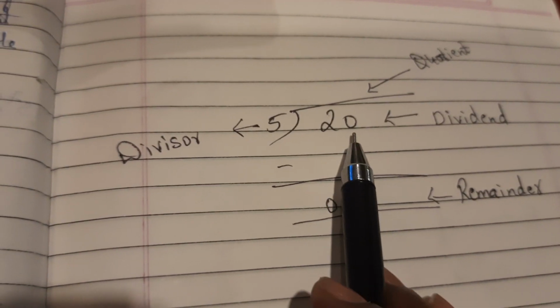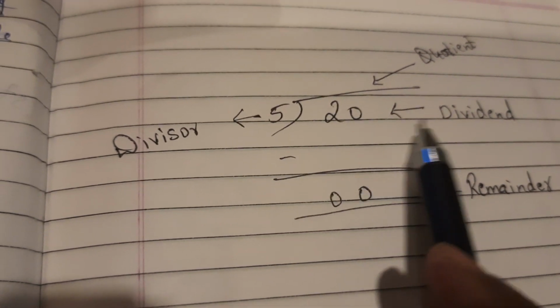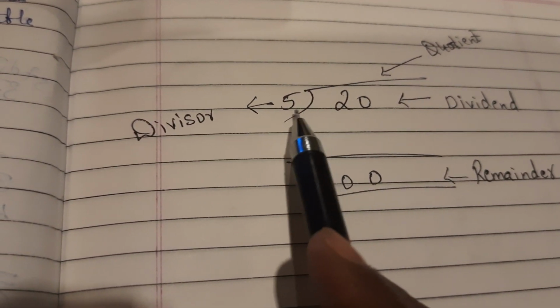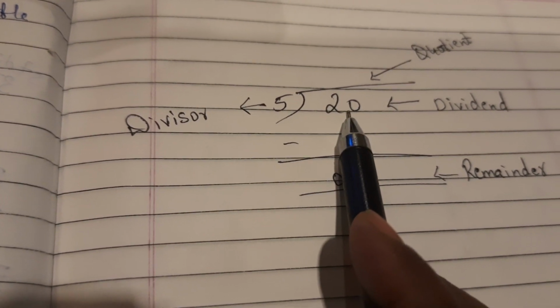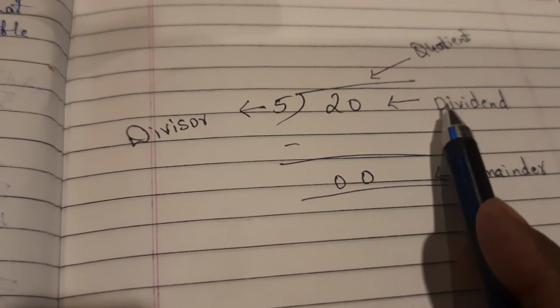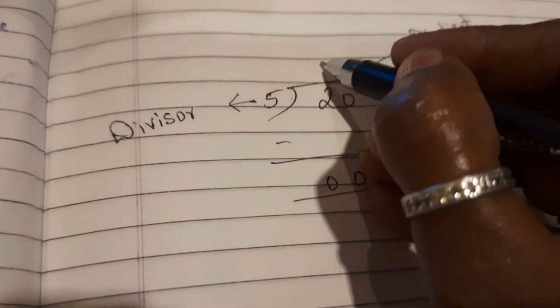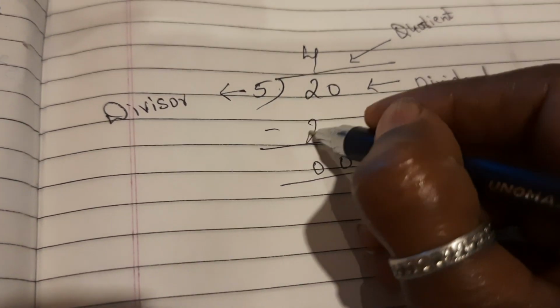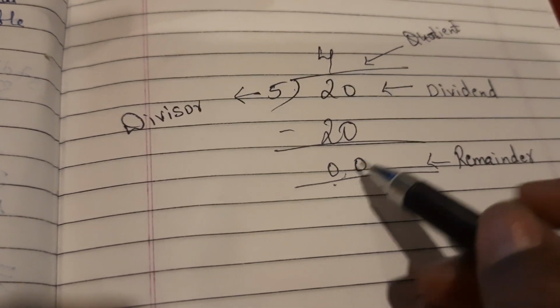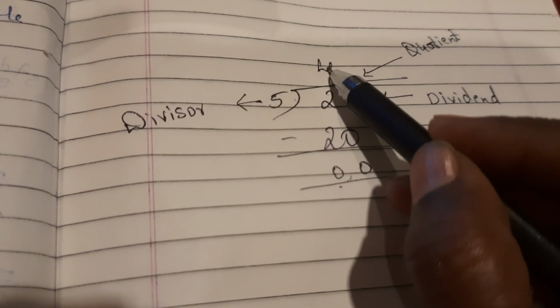Look at this. 20 divided by 5. 20 is the dividend. 5 is the divisor. So we can say 5 is a factor of 20. Divisor means factor. Now see, 20 divided by 5: 4 gives me 20. Remainder is 0. So this quotient is 4, children.